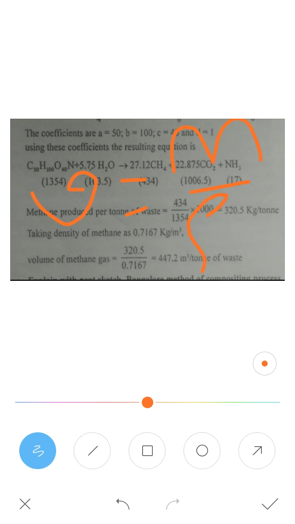Mass you have determined, that is 320.5. Density is 0.7167. So finally you will get the volume of the methane gas as 447.2. Okay, this is the final answer.